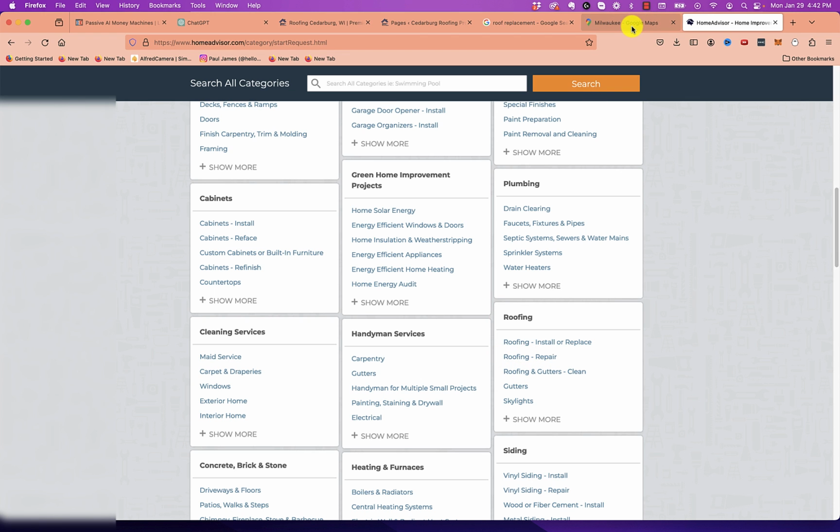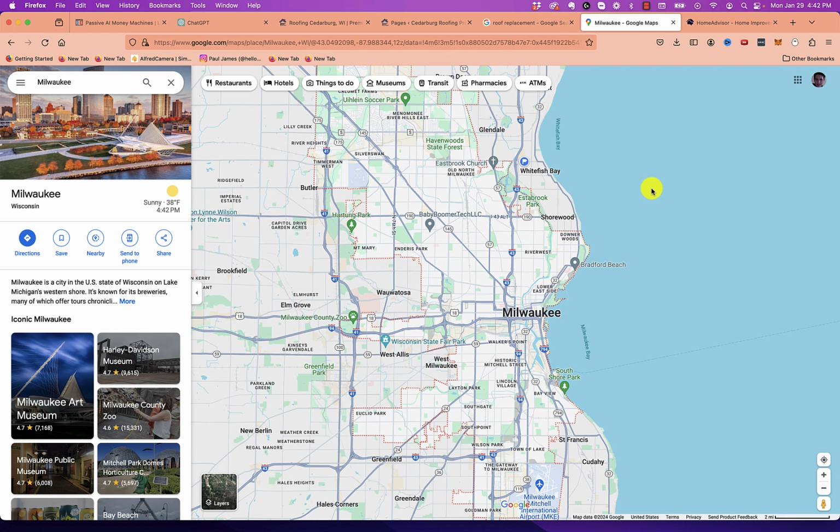So once you've decided that, you need to decide on a location. Now, this is key, because if you pick big locations like this city, Milwaukee right here, it's big, it's bold on the map, there's probably going to be a lot of competition, which means you're probably going to have to do a lot more than just things that ChatGPT can do. I'm talking things like building backlinks and stuff like that. Just stuff you're probably not going to feel like doing. So do yourself a favor and go for the smaller suburbs like Wauwatosa, Elm Grove, West Allis, West Milwaukee, Cudahy. These are going to be easier locations to target where you're not competing.